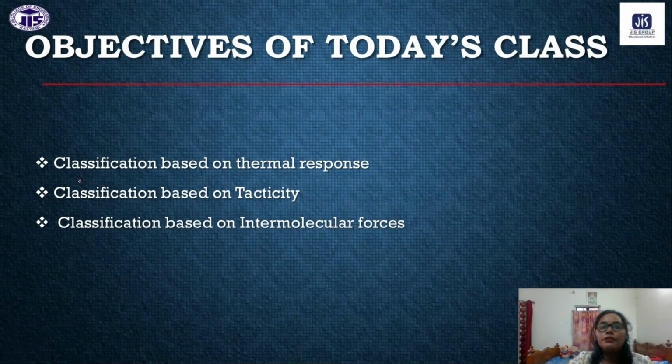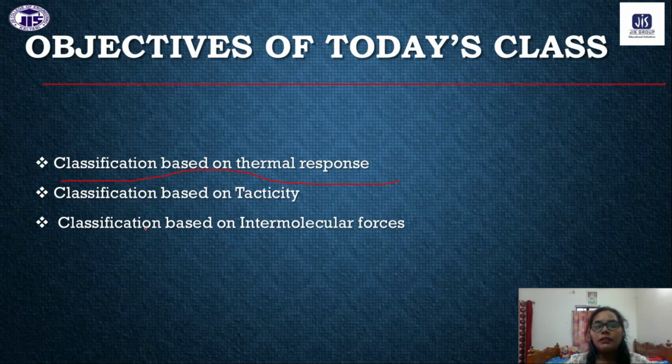Today we are going to discuss the classification based on the thermal response. In the previous week, we already saw that the classification of polymers is very important, and it is the first topic that we will discuss.